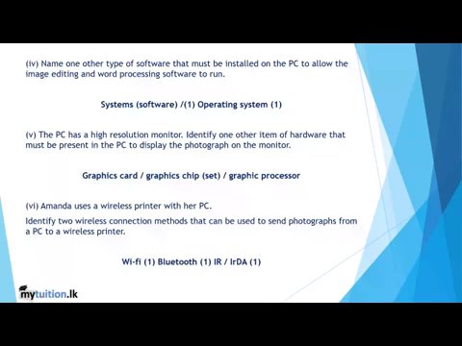Next one, Amanda uses a wireless printer with a PC. Identify two wireless connection methods that can be used to send photographs from a PC to a wireless printer. Of course, it's going to be Wi-Fi. Even through Wi-Fi also you can send. Or Bluetooth, which everybody uses. Or IR or IrDA.